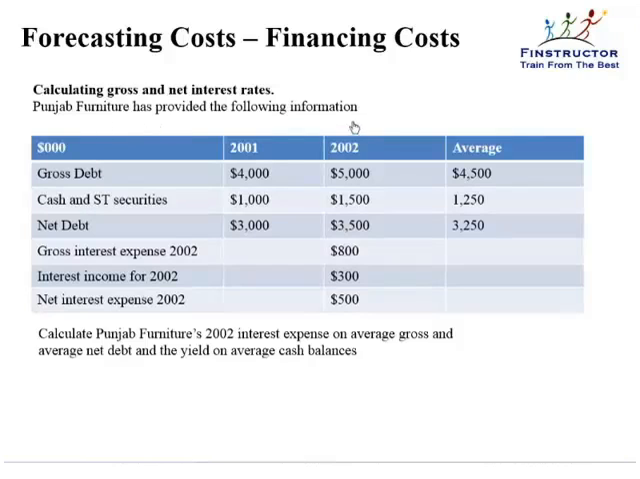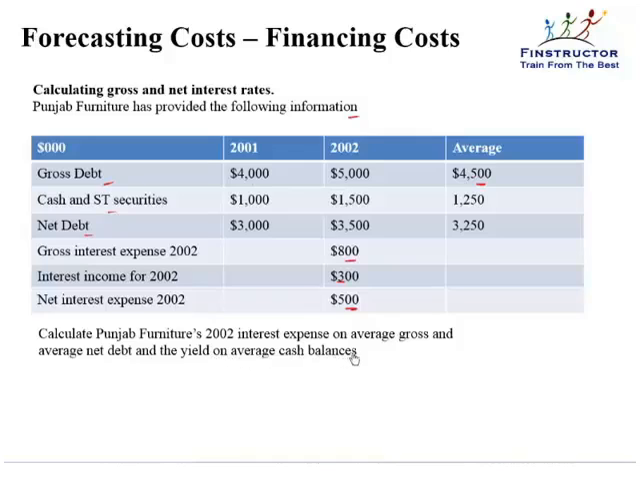Punjab Furniture has provided the following information. Gross debt in 2001, 2002 as well as the average is given. Cash and short-term securities are given. Net debt is given. Gross interest expense, interest income, whereas the net interest expense, that is the difference of the two, is calculated. Calculate Punjab Furniture's 2002 interest expense on average gross and average net debt and the yield on